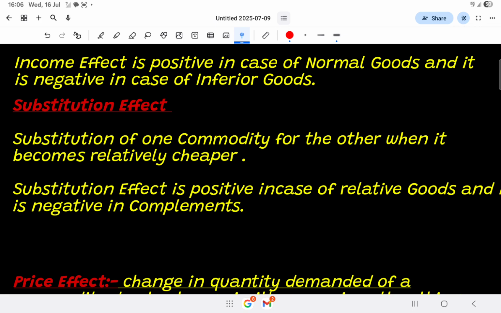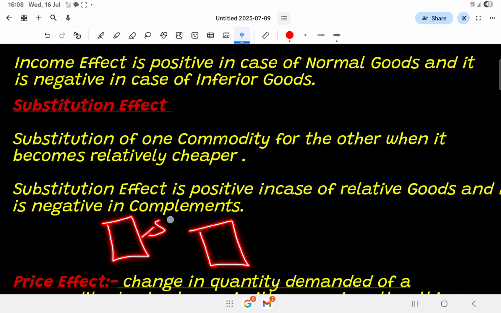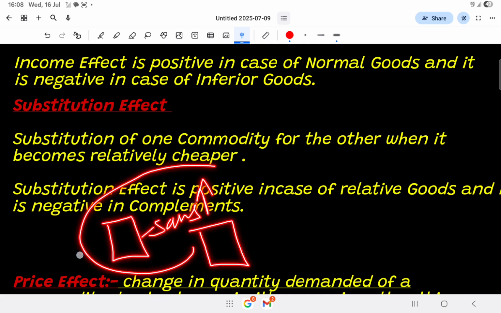Let's take one more example. Let us take the example of phones and phone cases. Let me take the example of Samsung. If the price of Samsung phone is rising, then people are not taking Samsung phones anymore because it costs them too much.